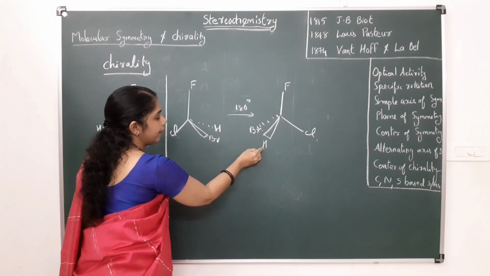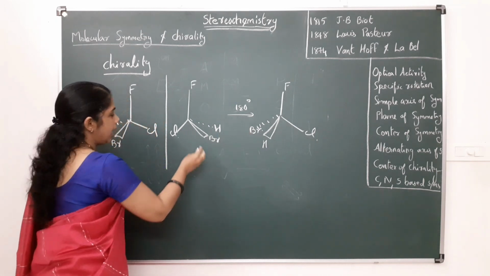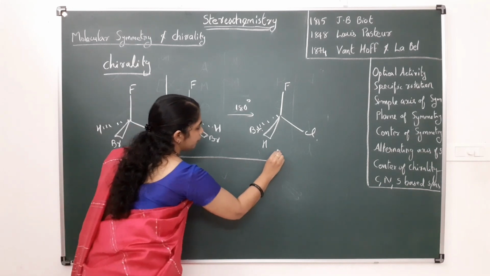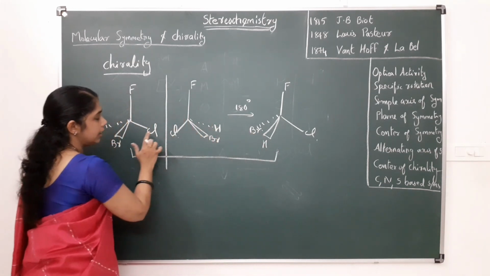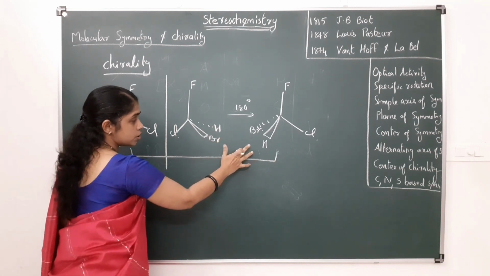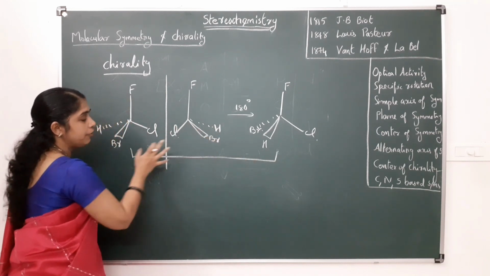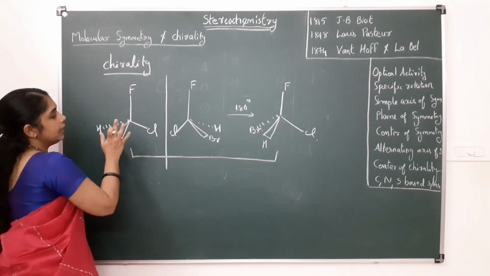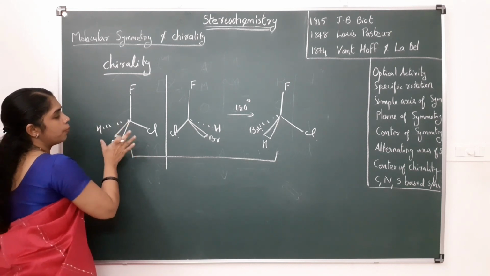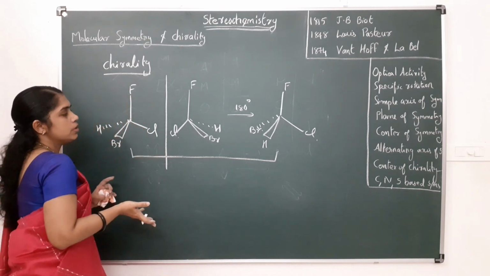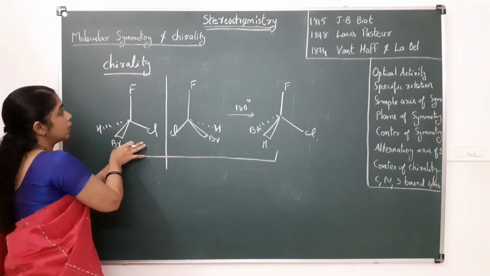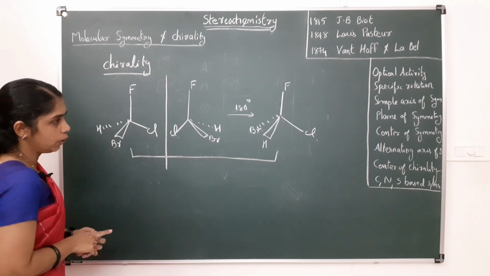It now becomes above the plane, and this becomes below the plane. We can see that these two molecules are not the same, they are not superimposable. They are different molecules. That means this molecule cannot superimpose on its mirror image by any means. So this molecule is an example of a chiral molecule.